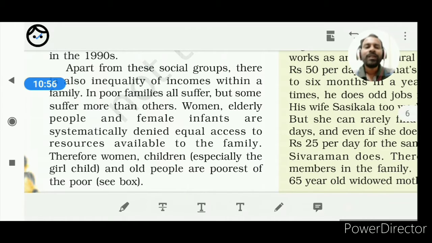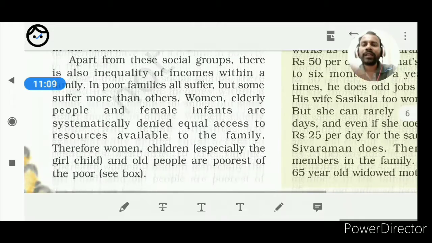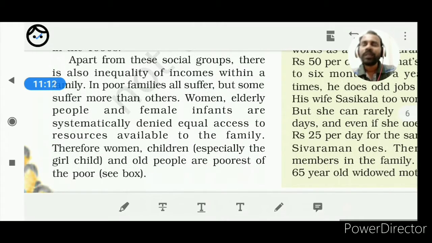Some taboos, some ill social practices, restrict the availability of resources for them. And in the case of the elderly, in some cases we see that elder people are not given proper care. If I take the example of a famous Bengali song, Nachiketa's Vridhashram, what we used to say is that the father or the mother has been kept in an old age home.